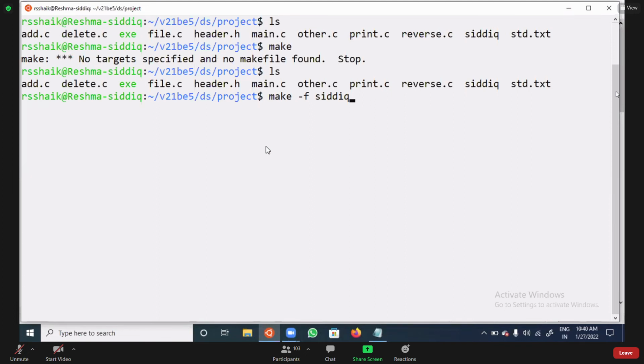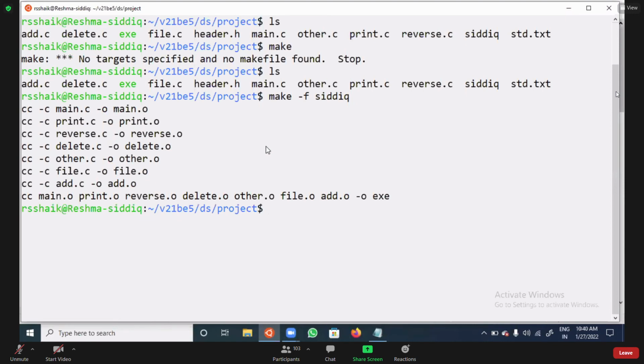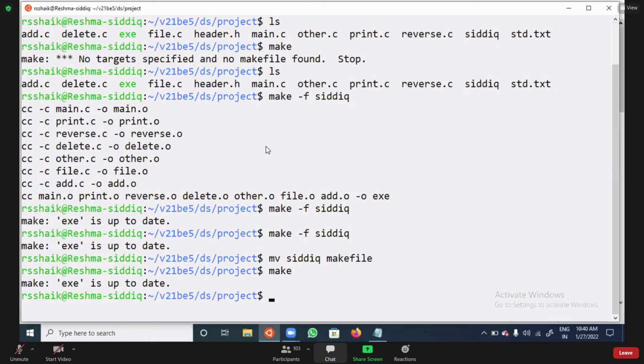Now press the enter button. You can see all the files are compiling. Again, if you try to compile, it says up to date. Am I clear? If the file is not available as makefile, you need to compile like this: make -f, and provide the file name. If the file is available, then what you need to do? You can simply give make. I hope you clear this point. Any doubt you can ask.